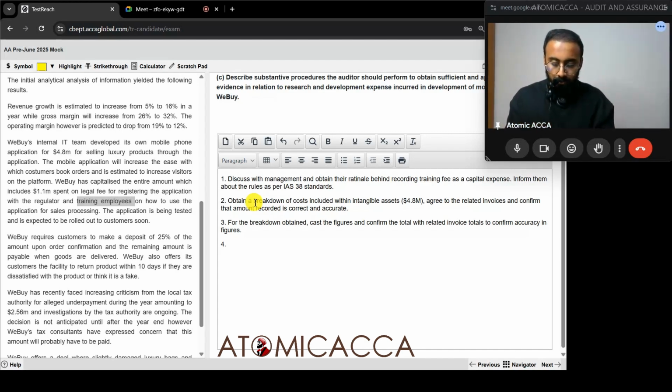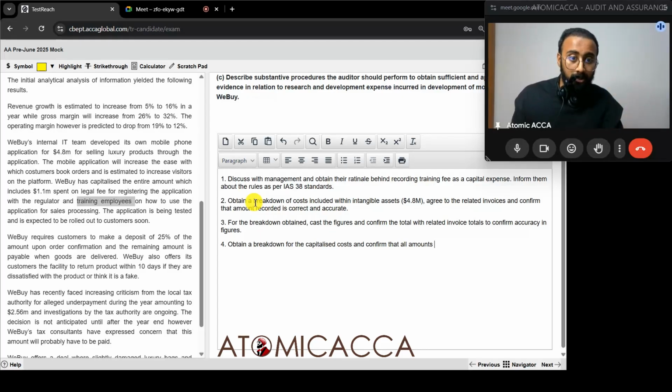Cool. So obtain a breakdown for the capitalized cost and confirm that all amounts, should I give a simple sentence like all amounts have met capitalization criteria? No, I already know that this training fee is not a capital expense, which is there inside that, and that is already capitalized. So what I can say is obtain a breakdown for all capitalized costs and confirm that all amounts apart from the training fee, because training fee we made a separate point of discussion already. So apart from training fee, let's see what about the other figures.